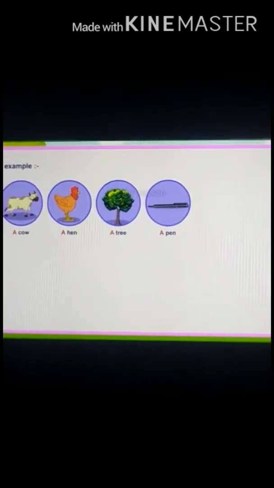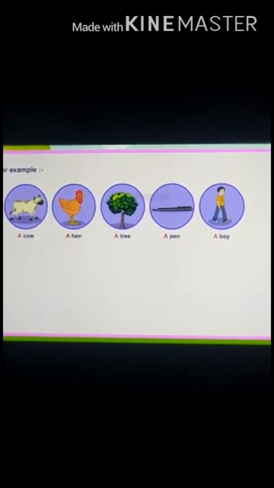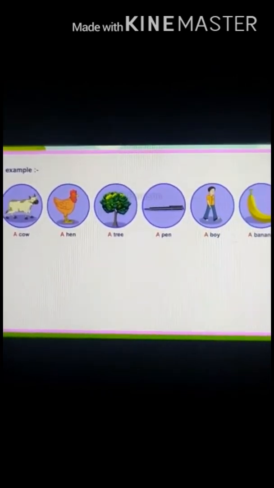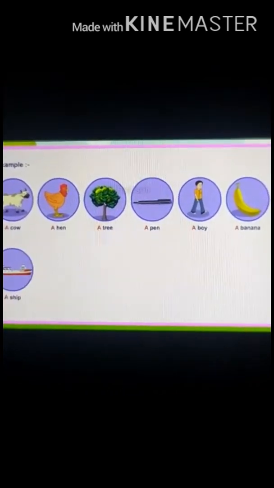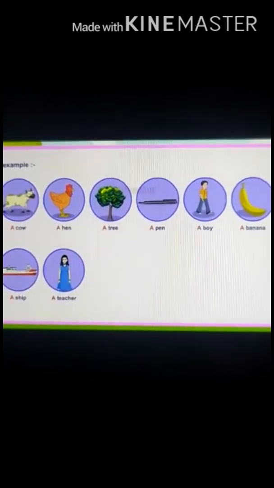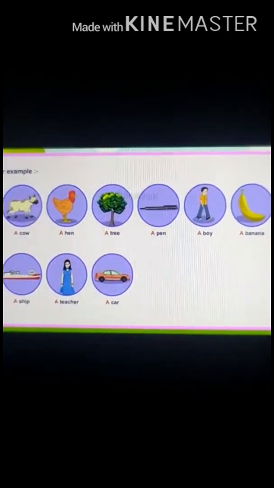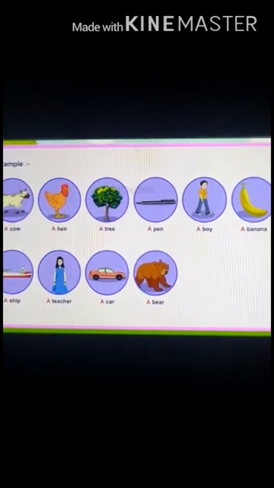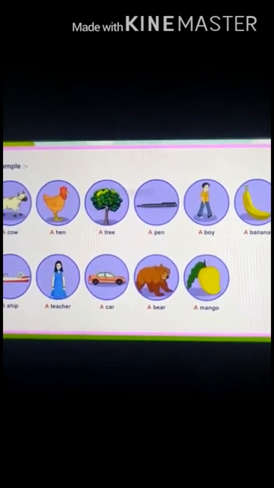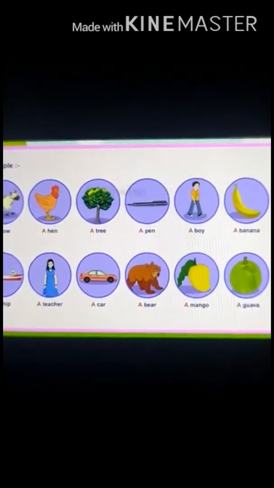For example, a cow, a hen, a tree, a pen, a boy, a banana, a ship, a teacher, a car, a bear, a mango, a guava.